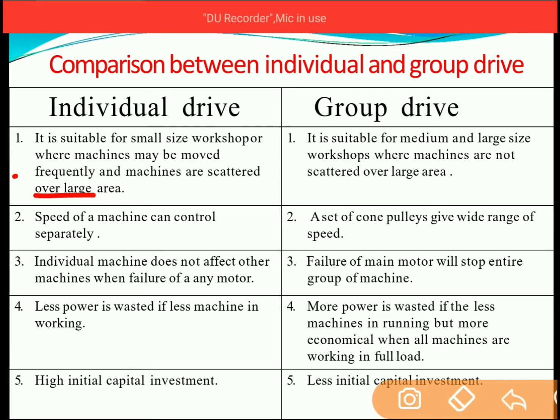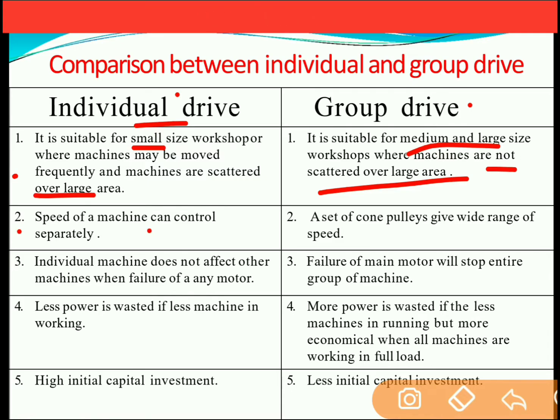So when we want to shift the machines frequently, individual drive is used. Group drive is suitable for medium and large size workshops. So for small size workshops, individual drive is used, and for medium and large size workshops, group drive is used.